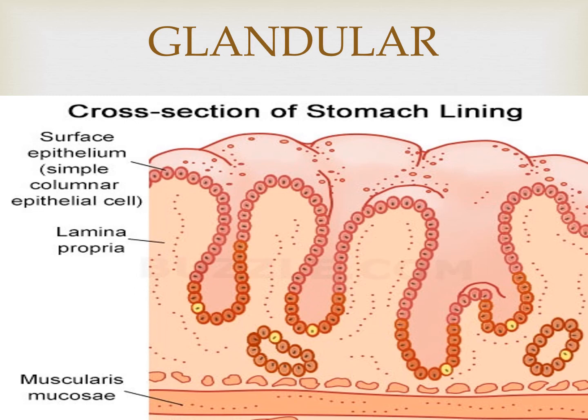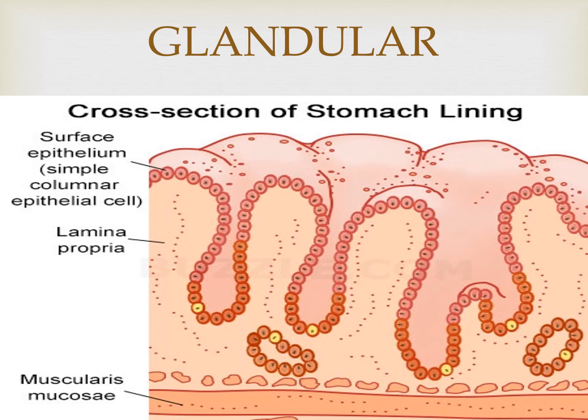See the picture. Stomach lining, glandular epithelium, surface epithelium, simple columnar epithelium cells, lamina propria, muscularis, basement membrane, basal cell, connective tissue, cilia, ciliated columnar cell, goblet cell.